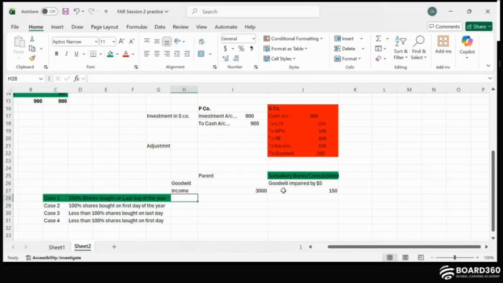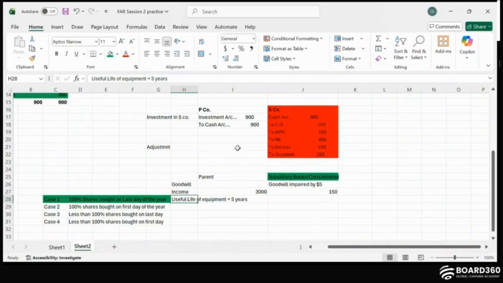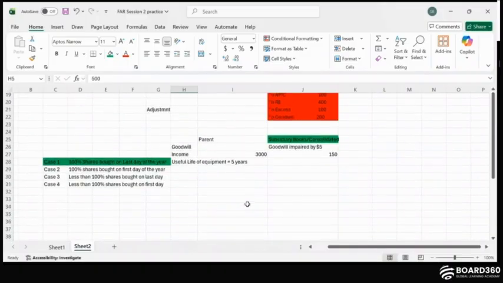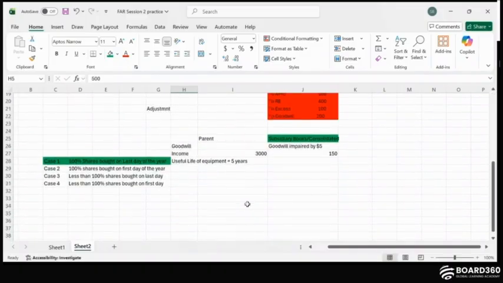The useful life of equipment was given as 5 years. Okay. So this useful life of equipment will definitely depreciate the values of this, right? So we need to check that also, like how it will impact the company's consolidated return.